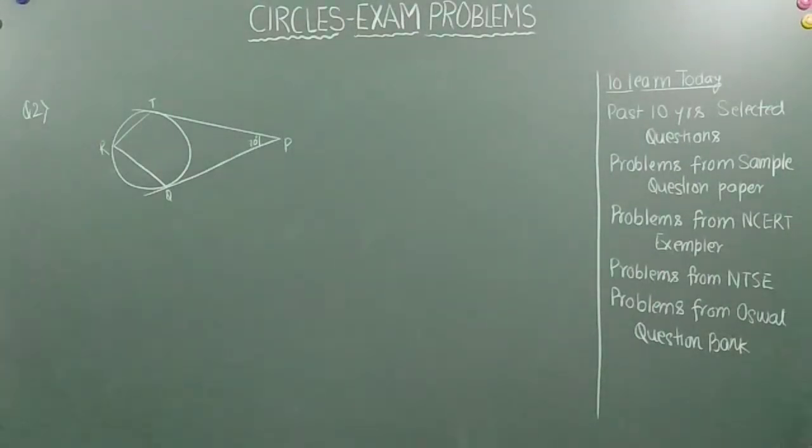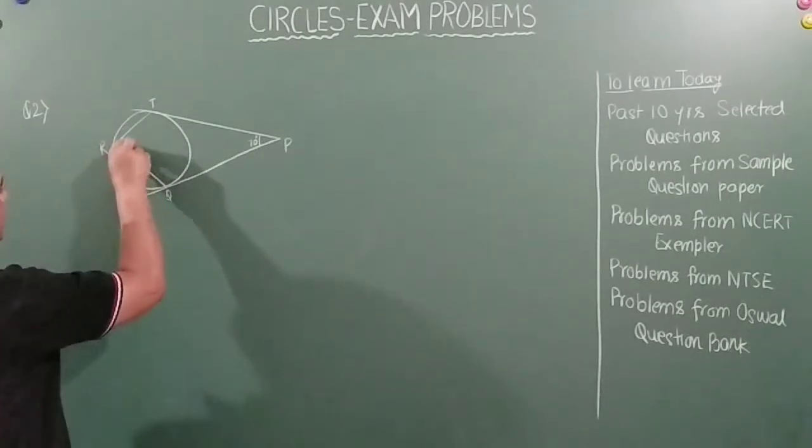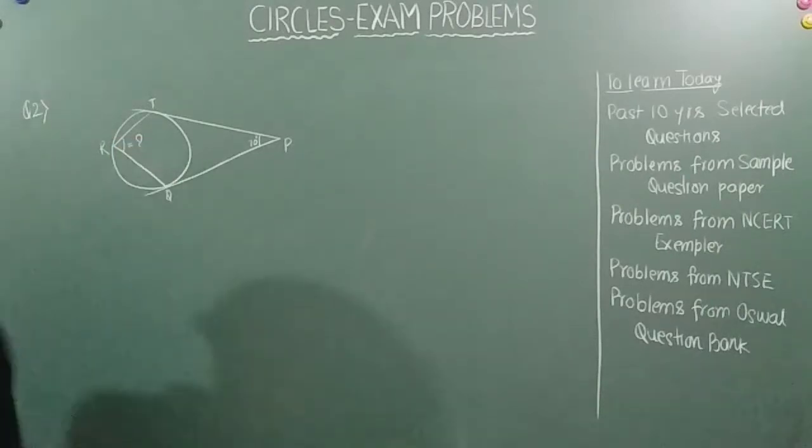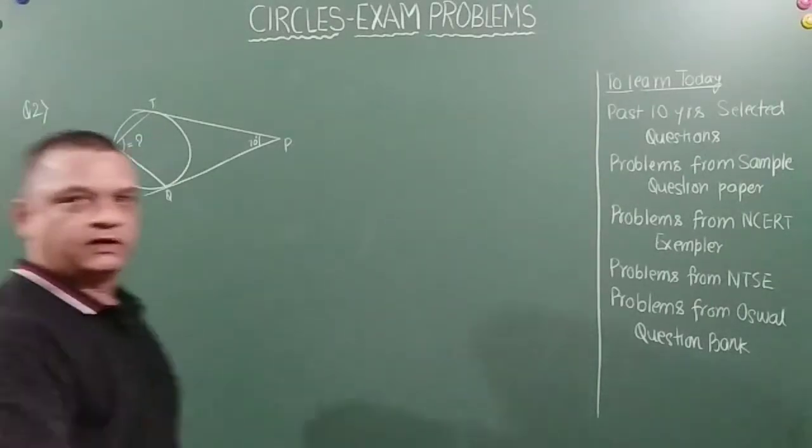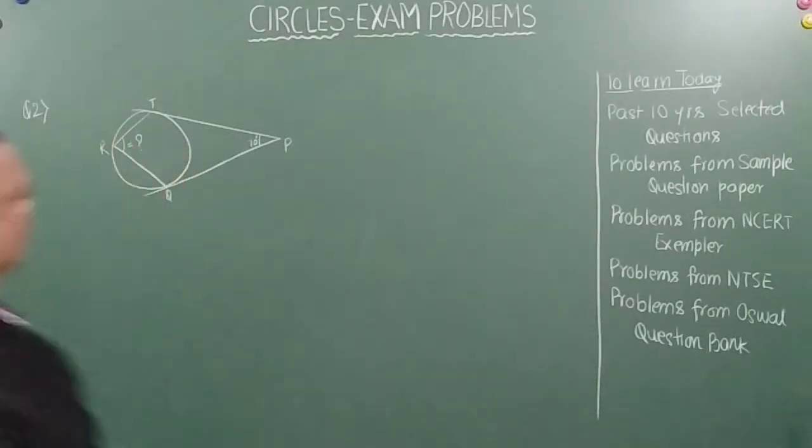And PT and QR are tangents. Okay, O is the center of the circle, from an external point. Angle TPQ is equal to 70 degrees. I have written it down. Find the angle TRQ. This is the question, right, friends? So how do we solve it?